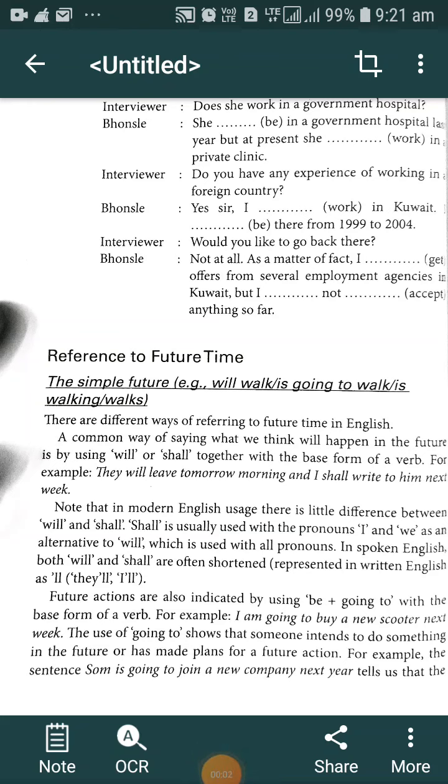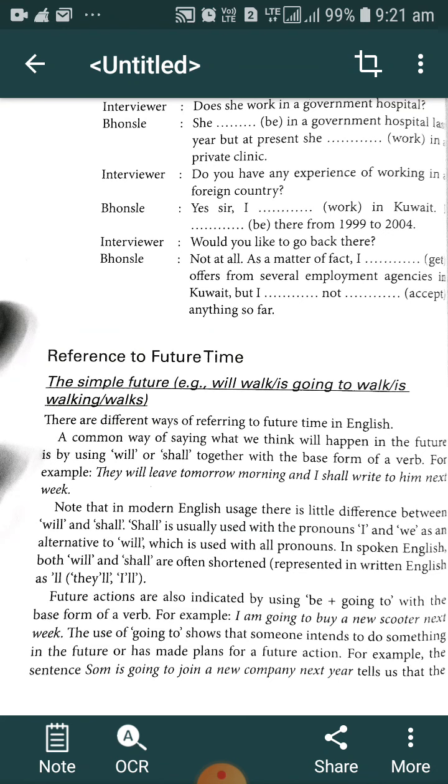Today we are going to learn the future tense, the simple future, that is will walk, is going to walk, is walking, walks. There are different ways of referring to future time in English.